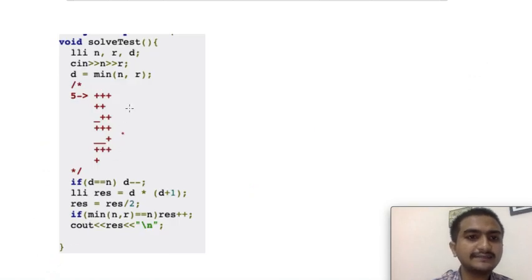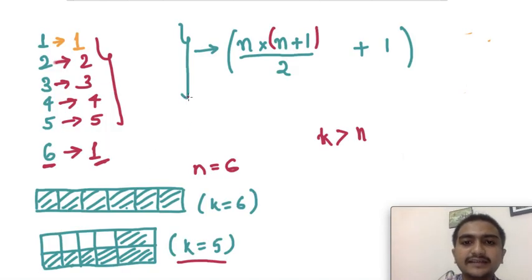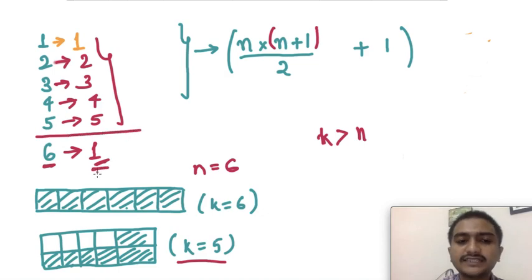This was pretty easy. So basically what I did is I took the input n and r, and then I'm calculating the minimum of n and r. If d is equal to n, d minus minus. Why did I do d minus minus? Because I'm calculating this n into n plus 1 by 2. Suppose it was 6, then I should calculate for only the first 5 numbers, then for 6 I should add 1.